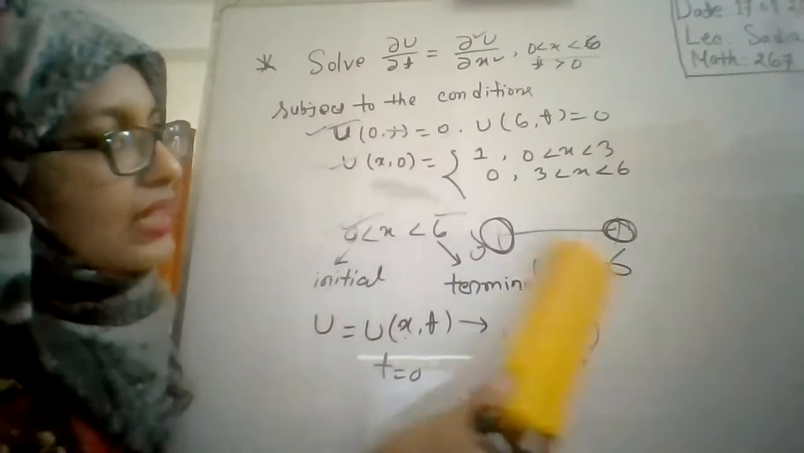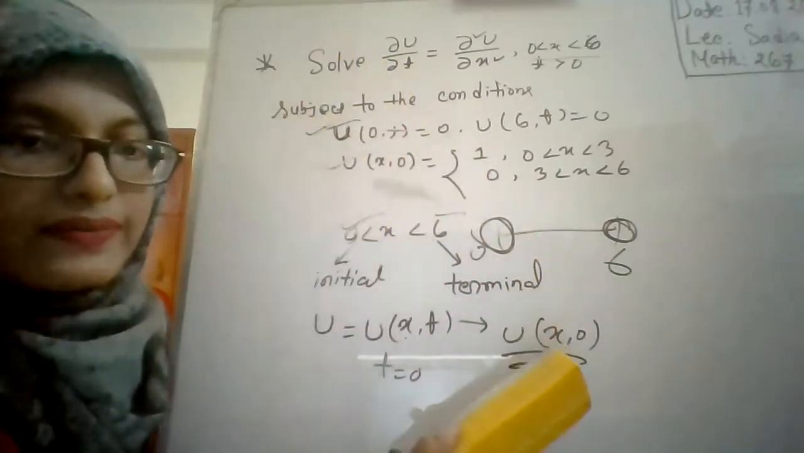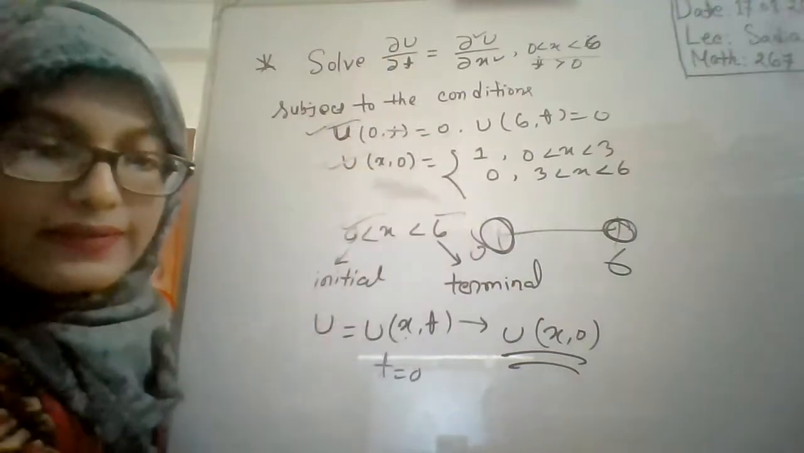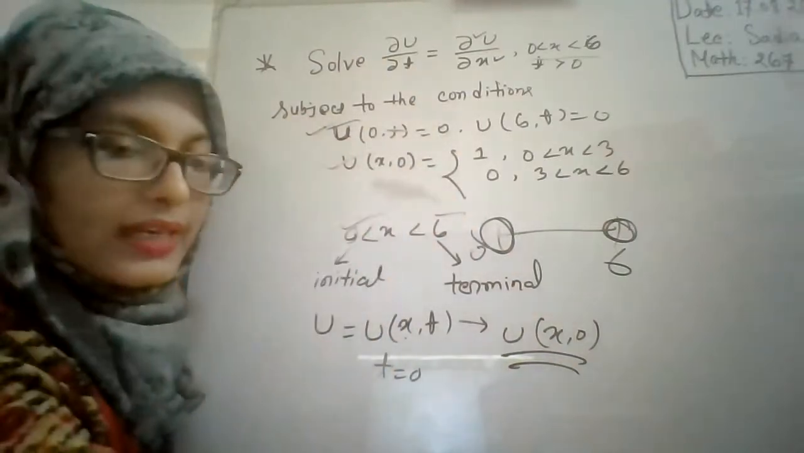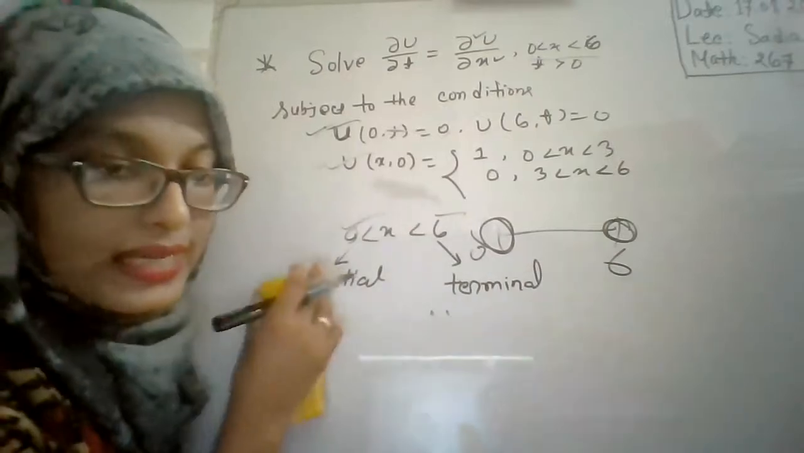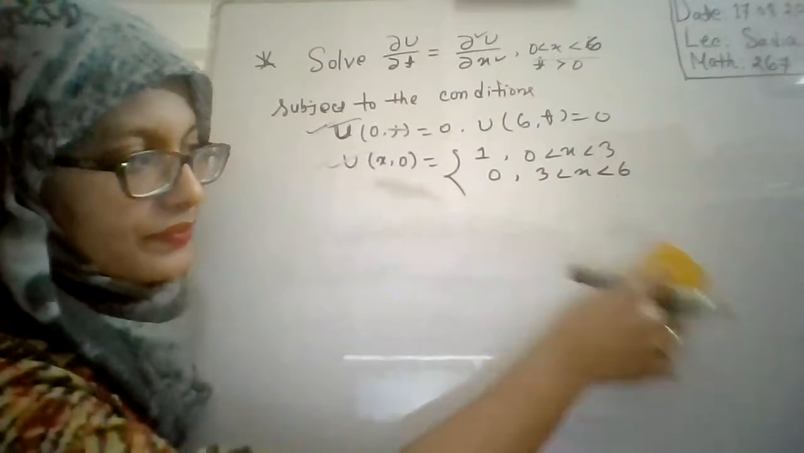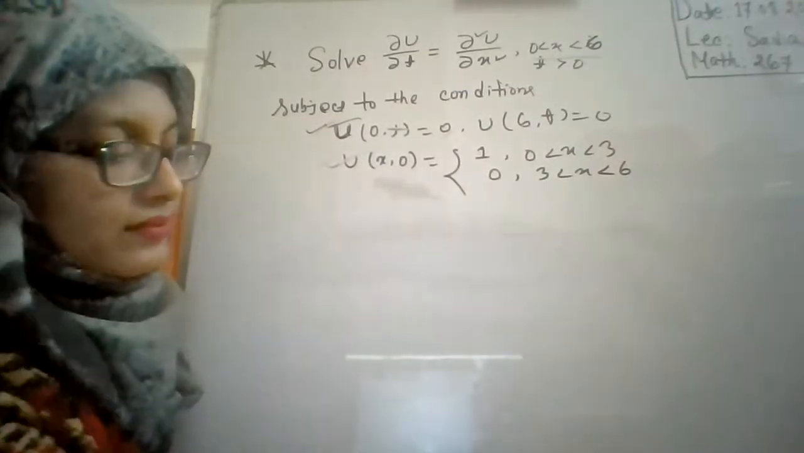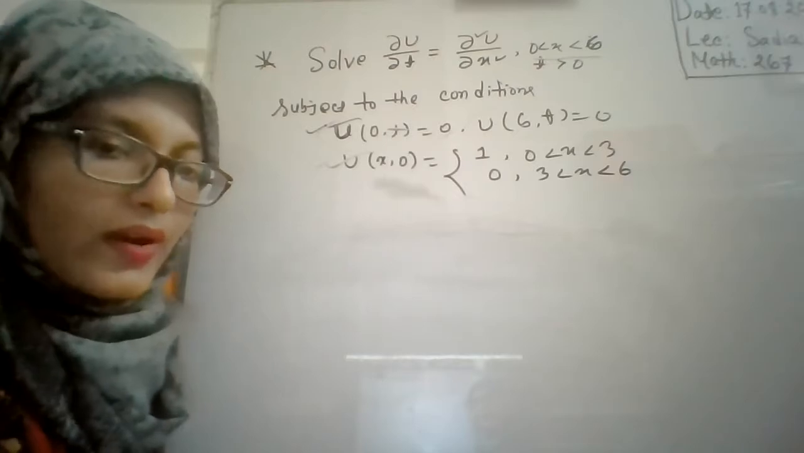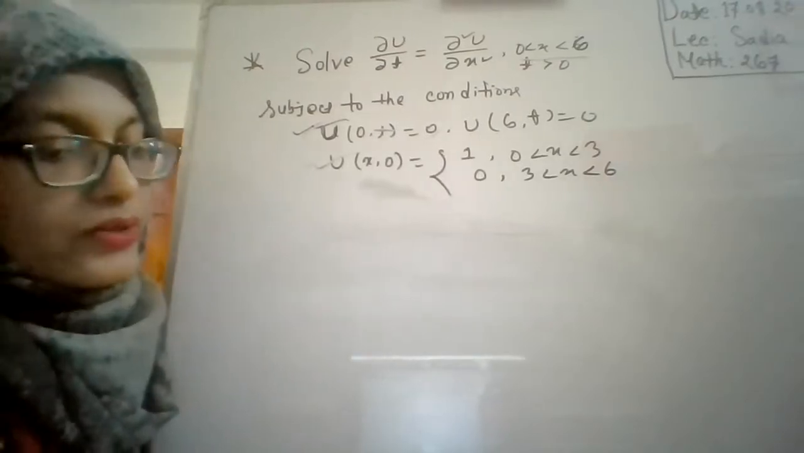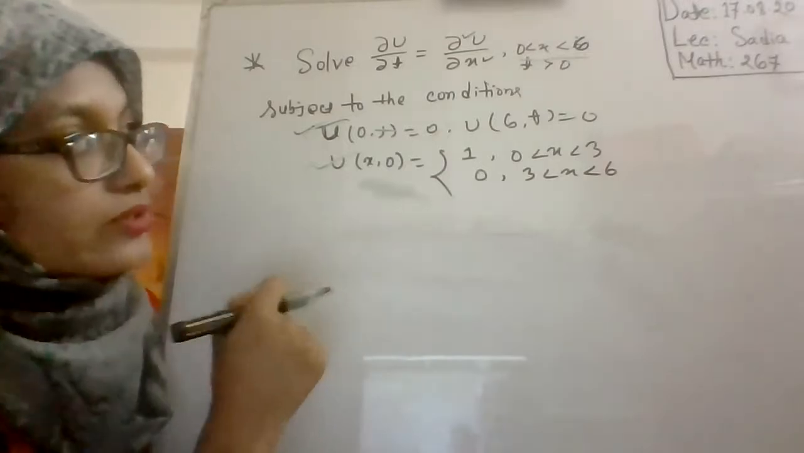Okay. And here we can see that the partial differential equation is given, a boundary condition is given, and an initial condition is given. That's why it is known as an initial boundary value problem. So that's the reason to call it an initial boundary value problem. Now is it okay? Okay. So now we will go for the solution of this problem.